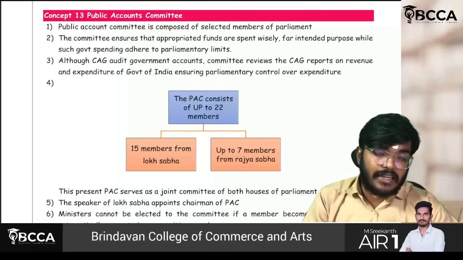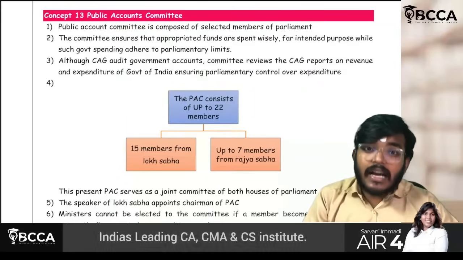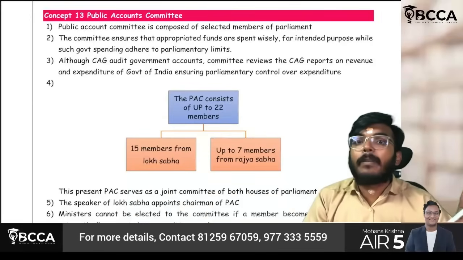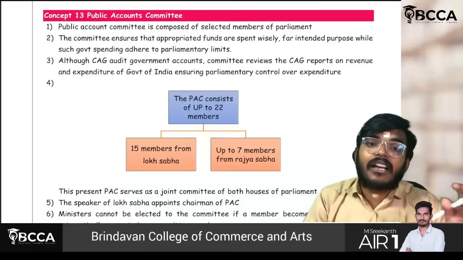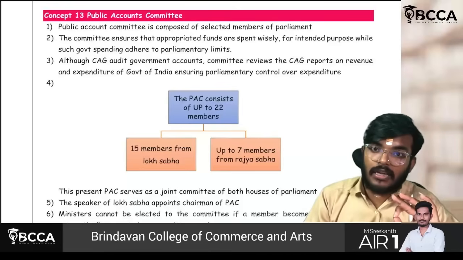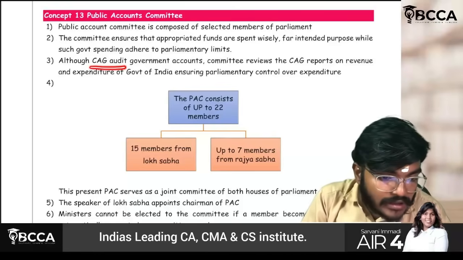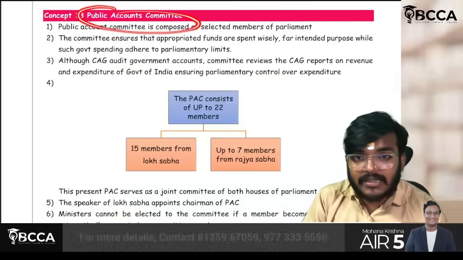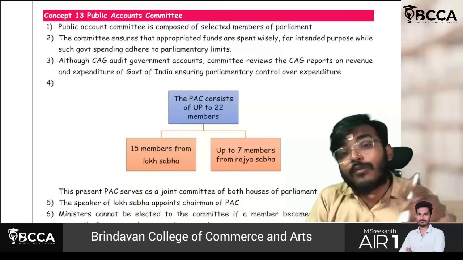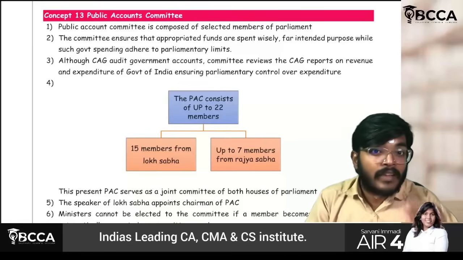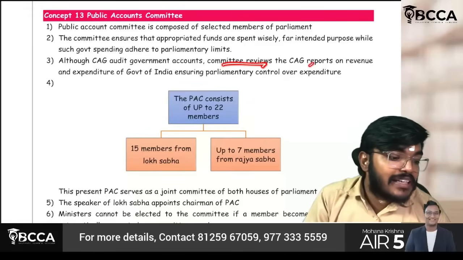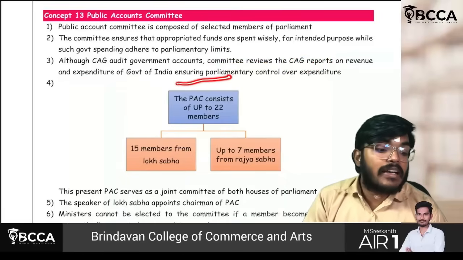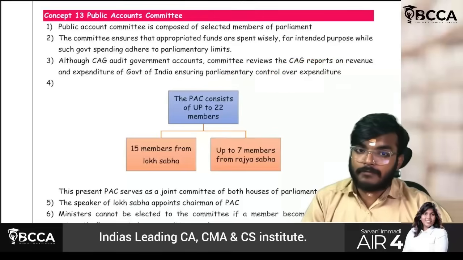Its responsibility is whether they are incurred for the specified purpose or not. That is the first part. Second part though, whether those limits are within the parliamentary limits or not, that also you have to check. Although C&AG audits government accounts, this Public Accounts Committee is there to review. Sir, already C&AG is there. Still, what is this PAC's role? It reviews the CAG reports on revenue and expenditure, ensuring the parliamentary control over expenditure.